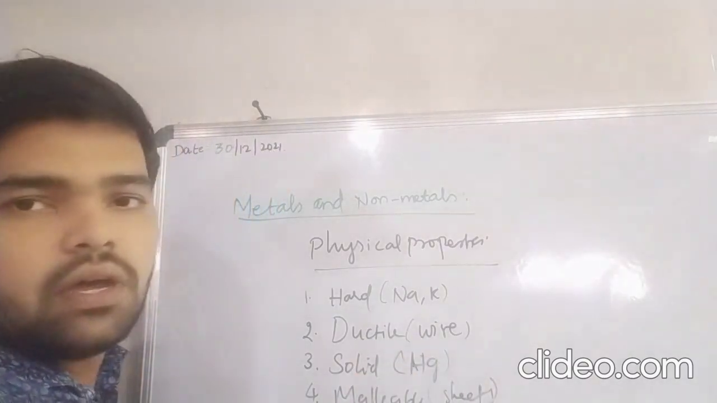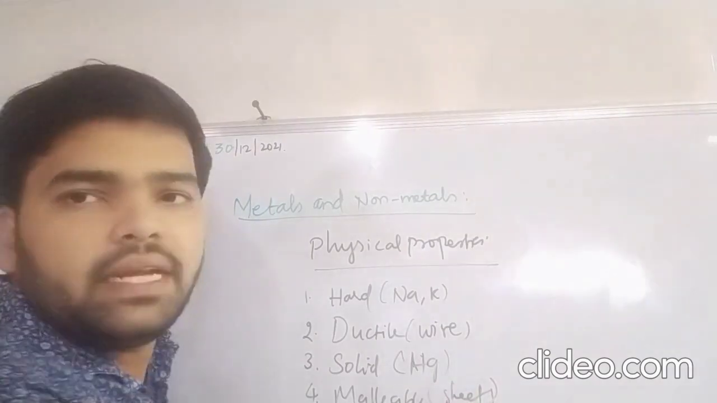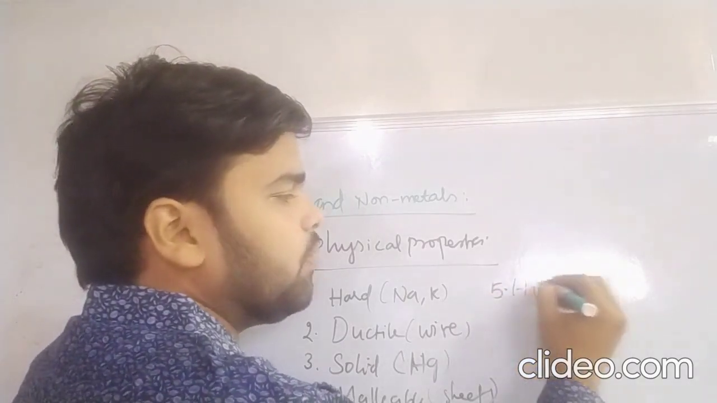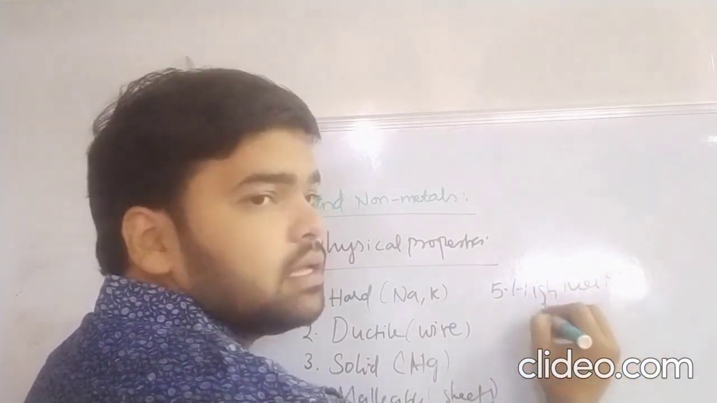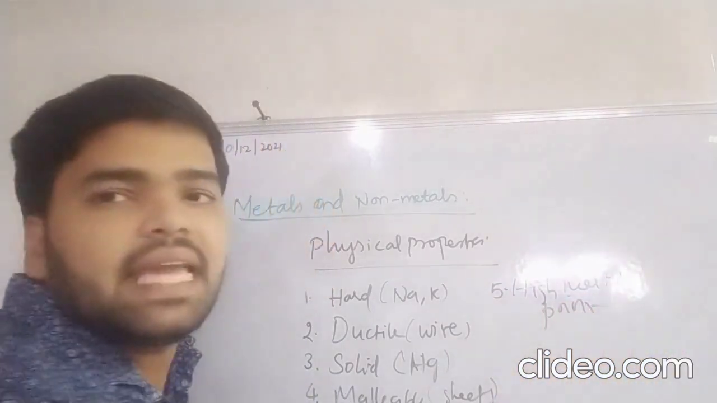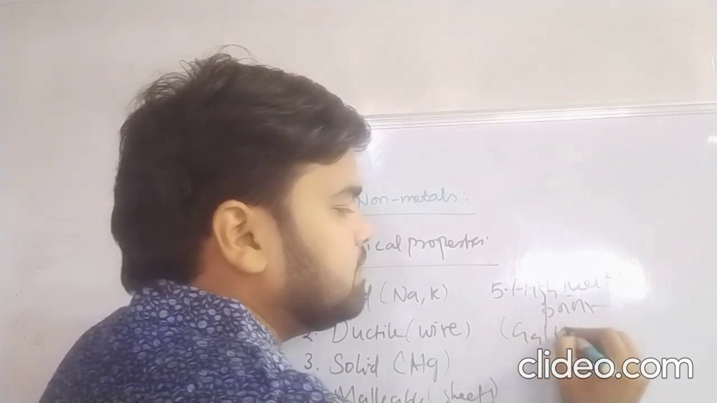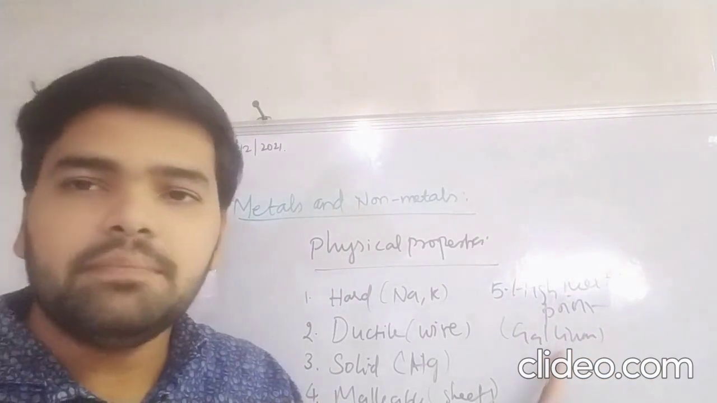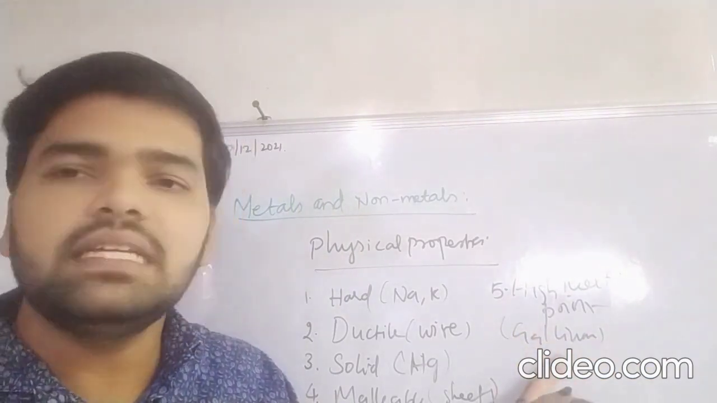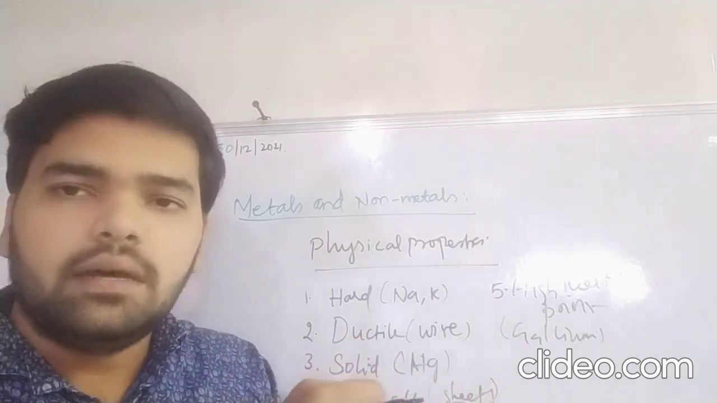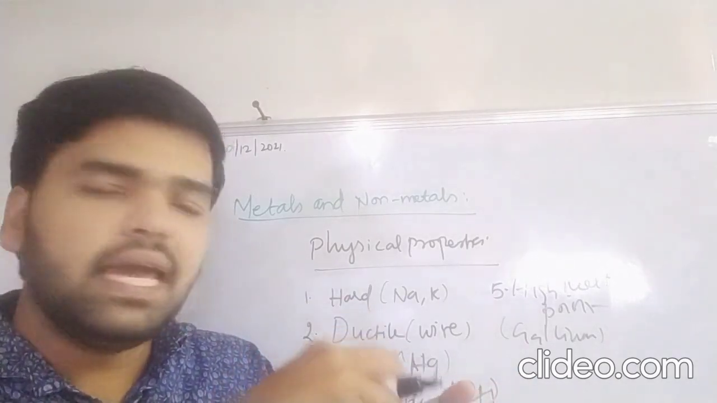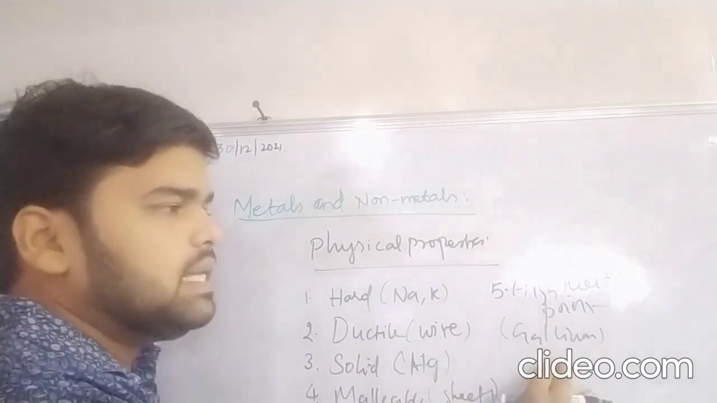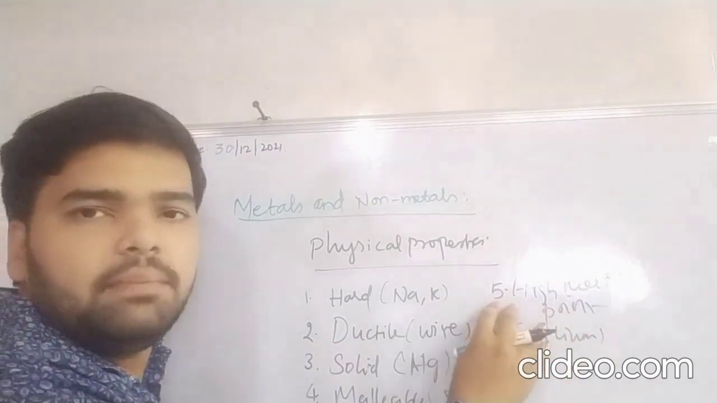Another property is that metals have a high melting point, except gallium. There is an exceptional case in each and every property, because the metal gallium easily melts with our body's hand temperature. If we put gallium in our hand, it can easily melt. Except gallium, all metals have a high melting point.